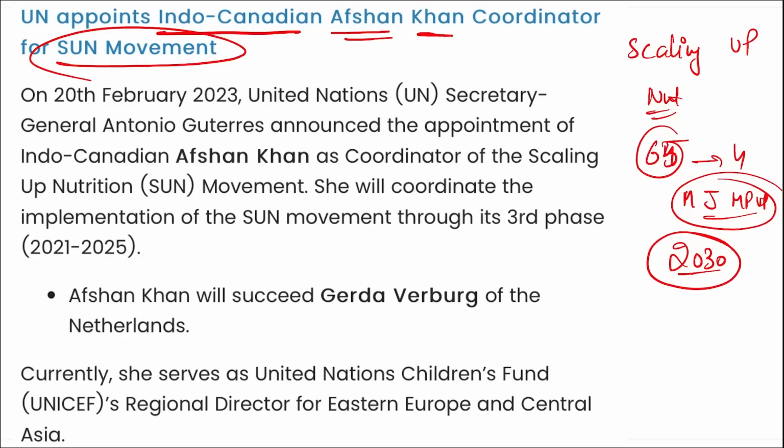So questions. Which Indian states took part in this Sun movement? It was your Maharashtra, Jharkhand, Madhya Pradesh, and Uttar Pradesh. Second question, what is the target year of the Sun movement to eradicate malnutrition? It is 2030. Third question, how many countries are there in the Sun movement? There are 65 countries. Fourth question, what is the full form of Sun movement? It is Scaling Up Nutrition. And remember, who has been appointed as the coordinator for Sun movement? It will be Afshan Khan.